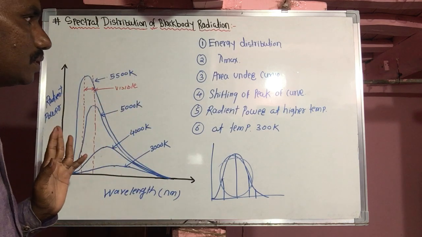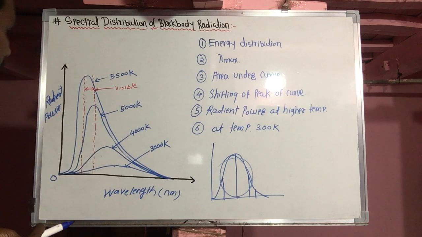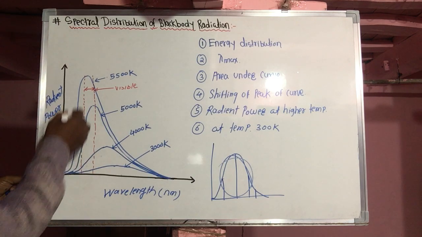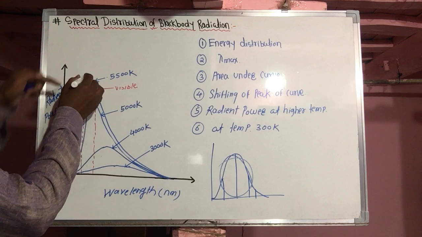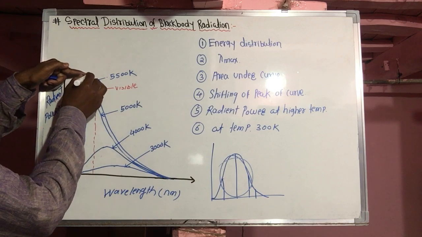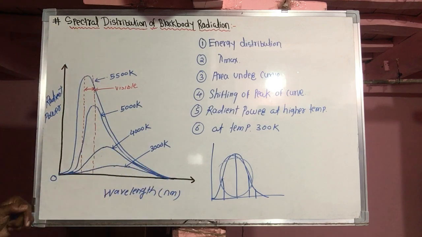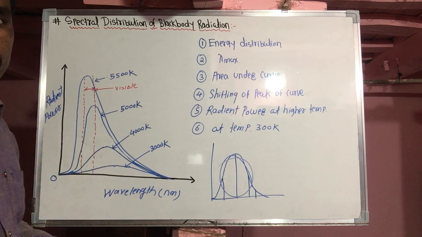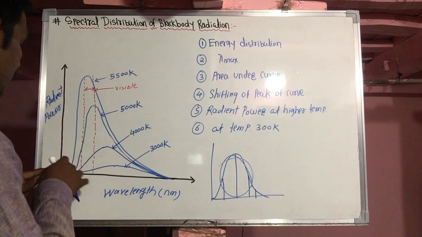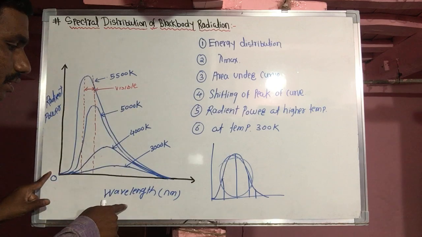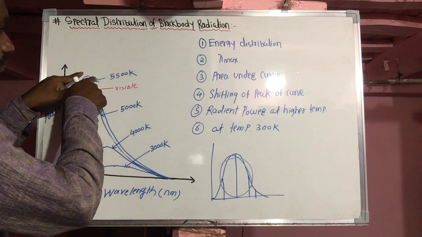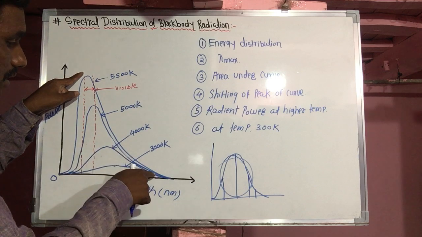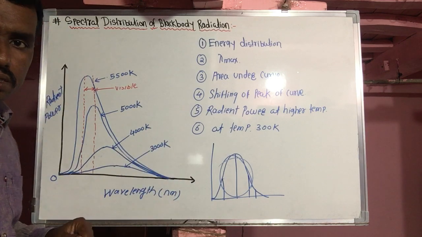At a given temperature, the radiant power increases initially, reaches its maximum value, and then goes on decreasing. So it is not uniform, it is a variable. Initially radiant power increases as wavelength increases, reaches its maximum value, then goes on decreasing as wavelength increases again.